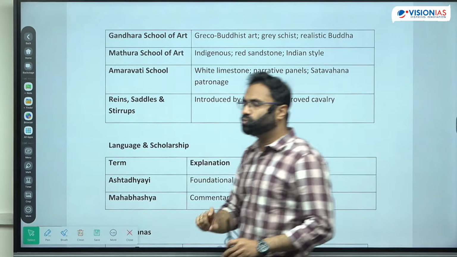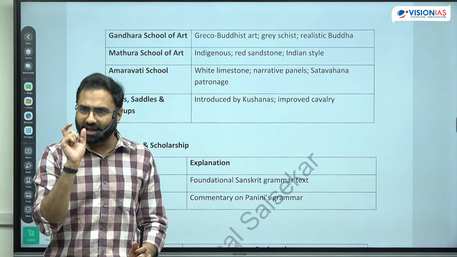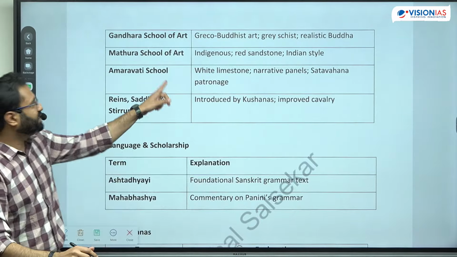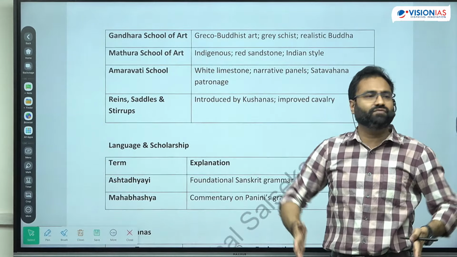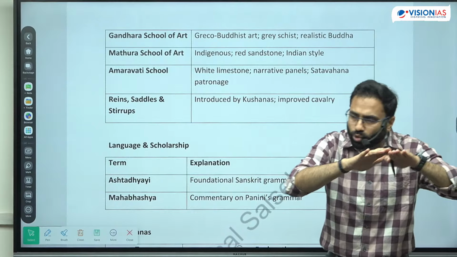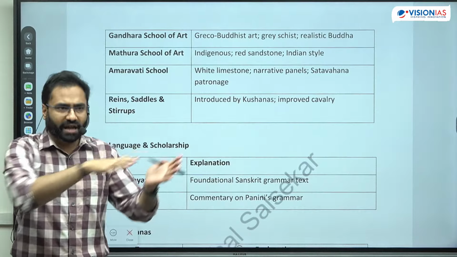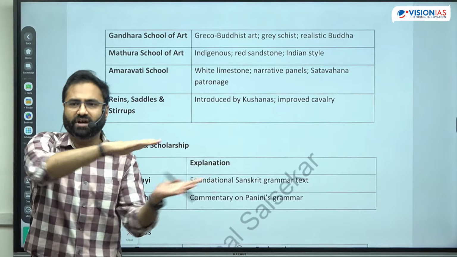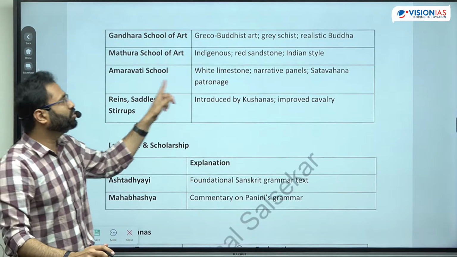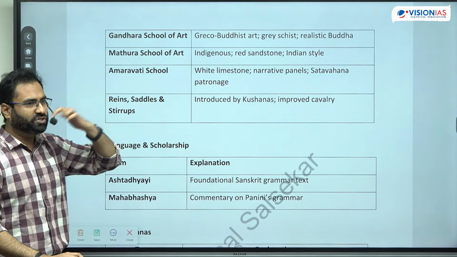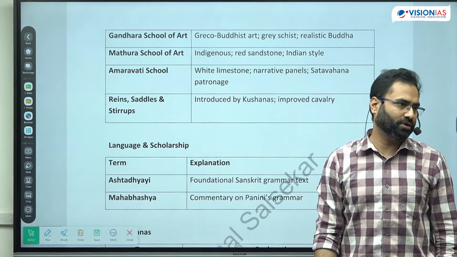In the Amravati school, you see not marble, it is the white limestone. It is the white, well-shined limestone that was utilized. Now Amravati school में, unlike the other two, जहाँ पे the central figure was most prominent, Amravati school was in the form of panel. मतलब the way Jatak story is depicted, there are multiple characters being shown in the form of the relief panel or relief sculpture. So that's why in the Amravati school you see the narrative panels. And which particular dynasty? Initially Satvahan, and later on it was Ikshvakus.